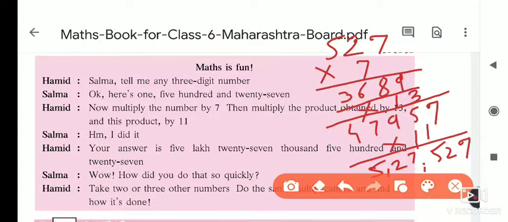3689. That answer you just multiply with 13. If you multiply it with 13 you will get 47,957. Again you just multiply it with 11. You will get the answer 527,527. Okay, so in this way this number is repeated here, 527,527. Okay, now you have to take your own number. We will see that.